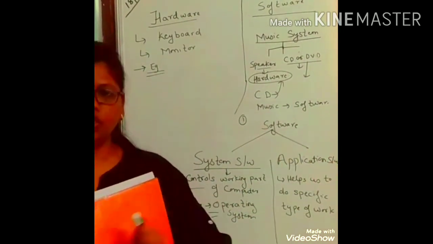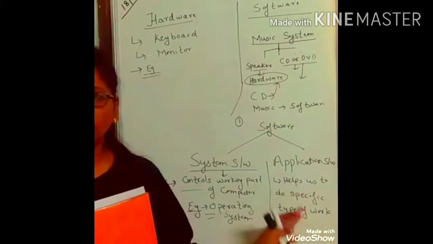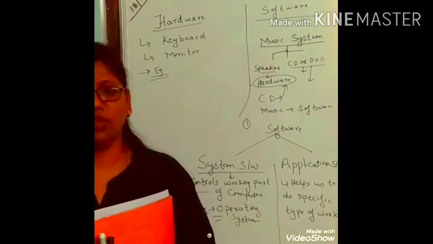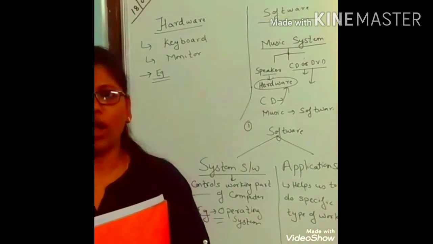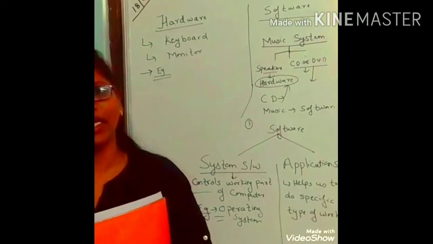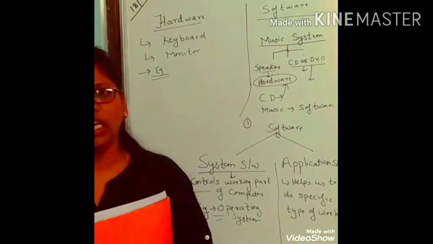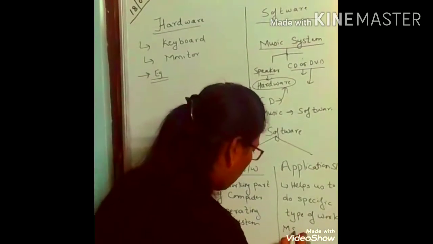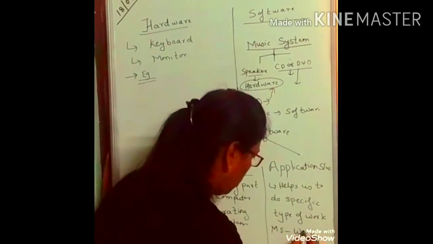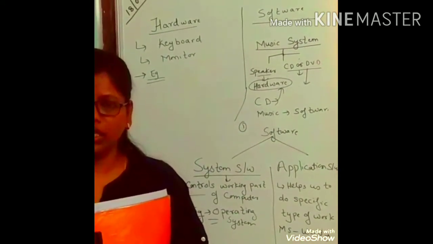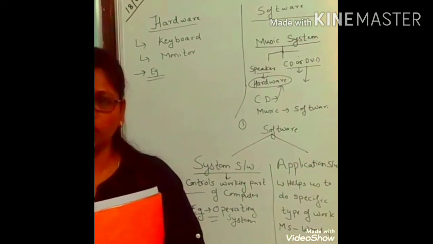Now, what is application software? It helps us to do specific type of job. For example, your teacher asks you to write a letter in a computer. So where can you go and write a letter? For writing a letter, you can go to MS Word, Microsoft Word. So here you can write the letters, in the MS Word application software.